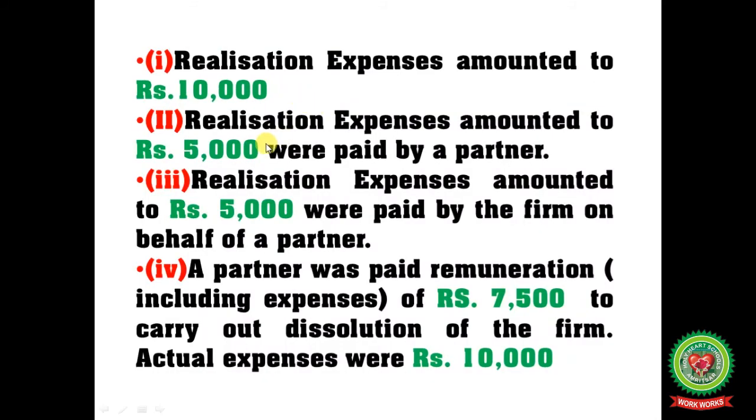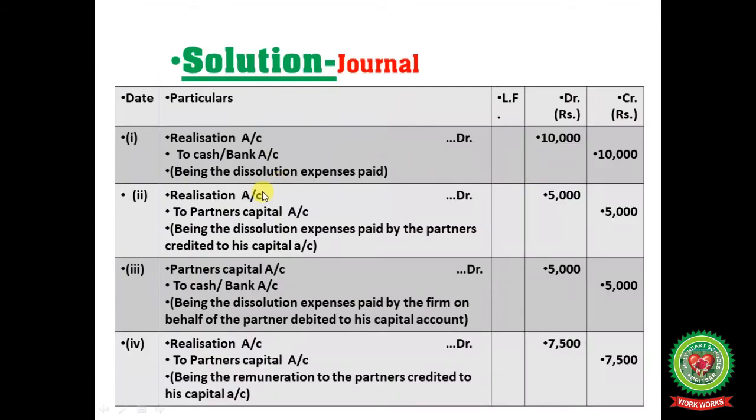The second point is realization expenses amounted to rupees 5,000 were paid by partner. So here partner paid. So simply write down realization account to partner's capital account, not to cash. If paid by firm, then only you just write to cash. Being the dissolution expenses paid by the partner credited to his capital account.